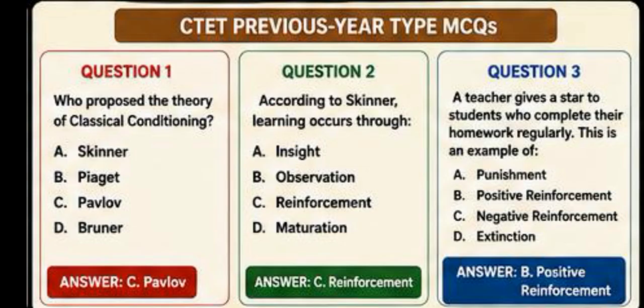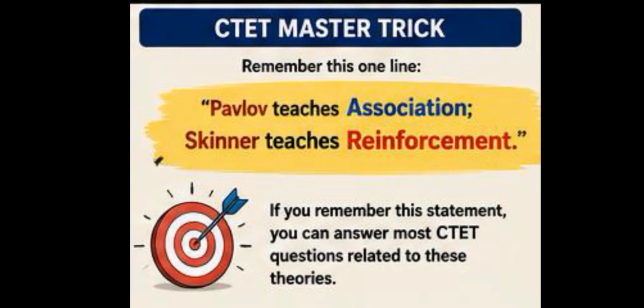Now, question 3 says, a teacher gives a star to students who complete their homework regularly. This is an example of option A, punishment. Option B, reinforcement. Option C, negative reinforcement. Option D, extinction. The answer for this question would be option B, positive reinforcement.